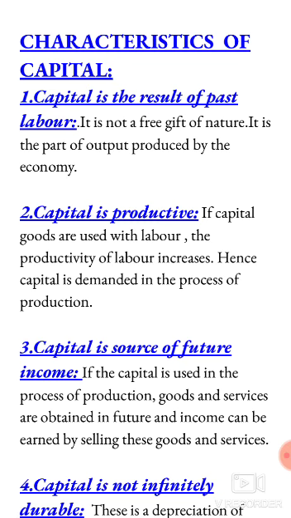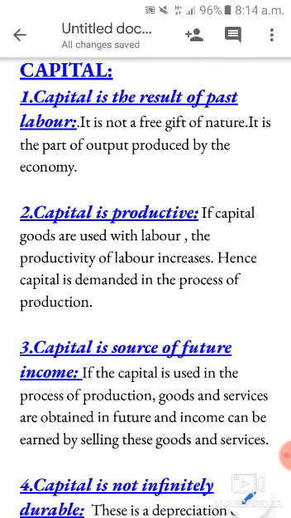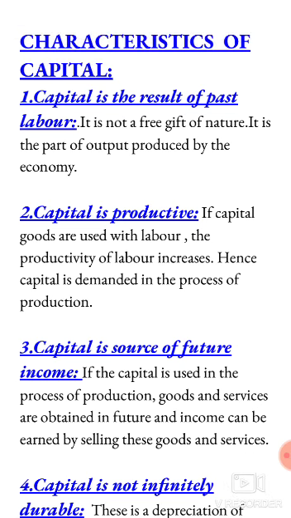Because if labor uses the capital, the productivity of labor increases, meaning the labor can produce more commodities, more goods. That is the reason capital is demanded in the process of production. When we produce any commodities, capital is required.